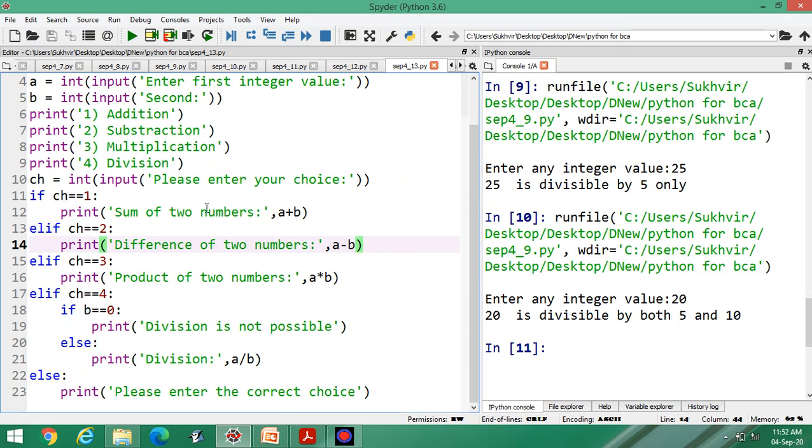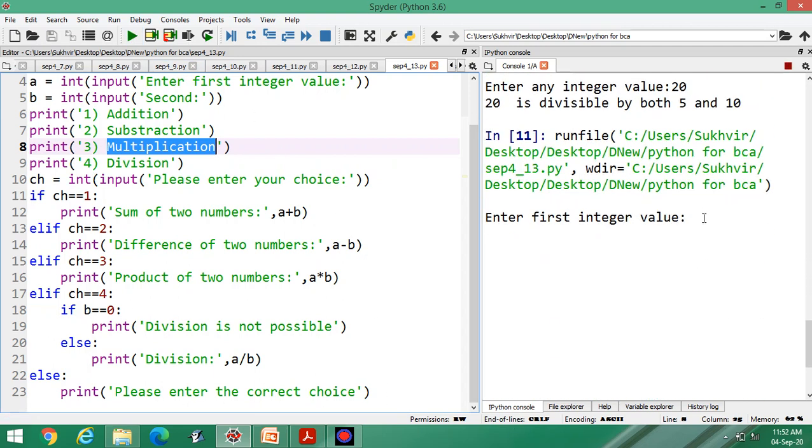If choice is equal to 1, then you can add the numbers. If choice is equal to 2, you can subtract. If choice is equal to 3, you can multiply, according to the table given above. If choice is equal to 4, then you can apply an if else statement here. If b is equal to 0, that means if the second value is equal to 0, then division is not possible, otherwise you can divide. And if none of the conditions 1, 2, 3, 4 is met, then you can write please enter the correct choice.